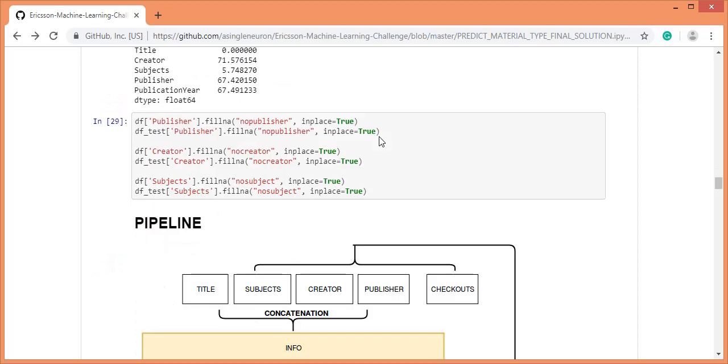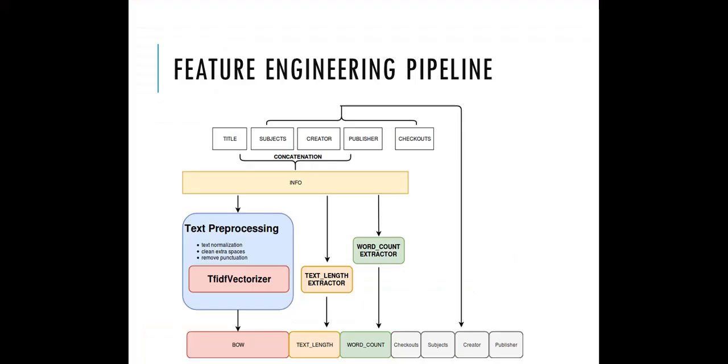So I am imputing publisher with no publisher, creator with no creator, and subjects with no subject. We have explored enough about various features and we have taken care of missing values as well. Now it's time to create a feature engineering pipeline. What we are doing here is first we are concatenating title, subject, creator, and publisher to create a new text